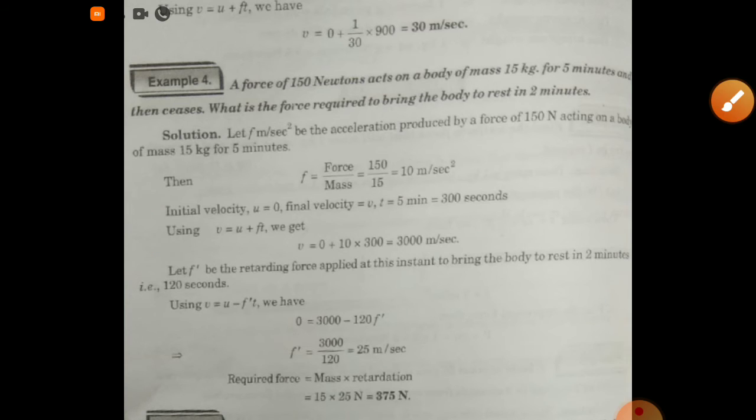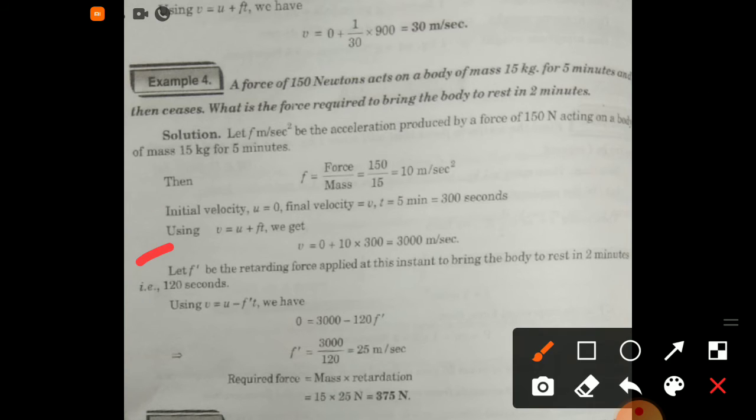Now let f dash be the retarding force applied at this instant to bring the body to rest in 2 minutes, that is 120 seconds.